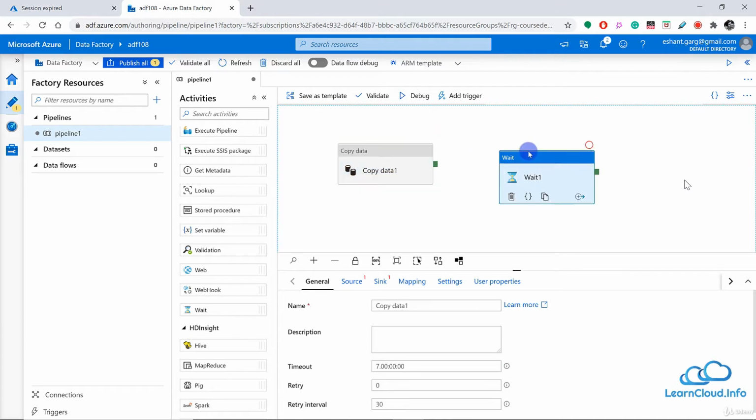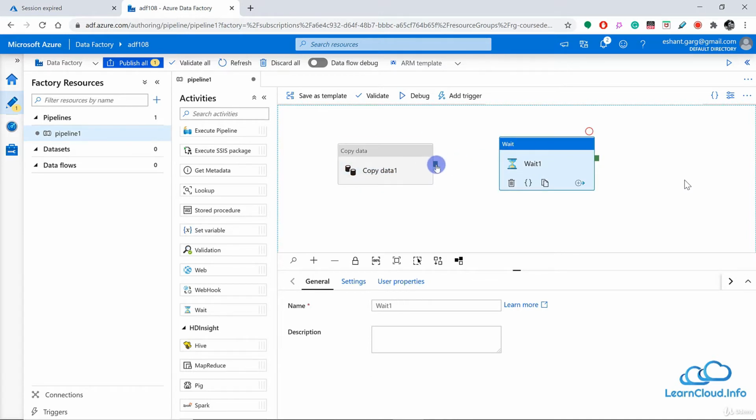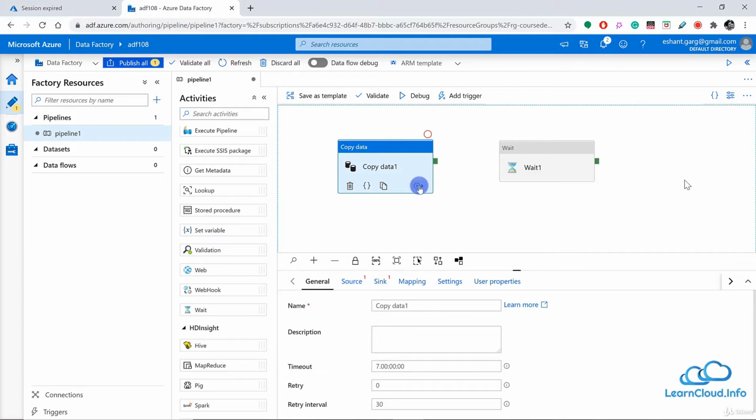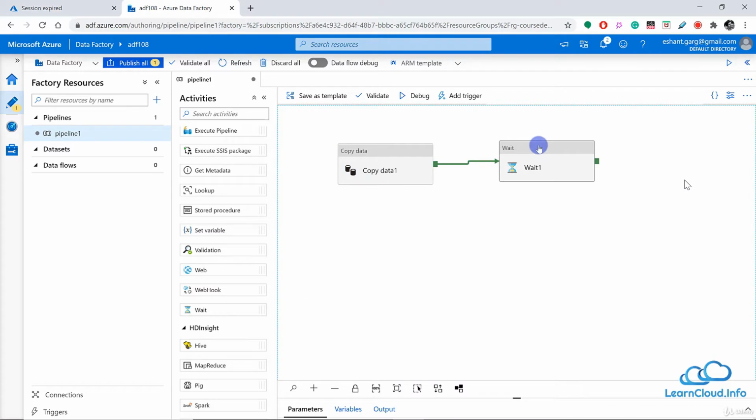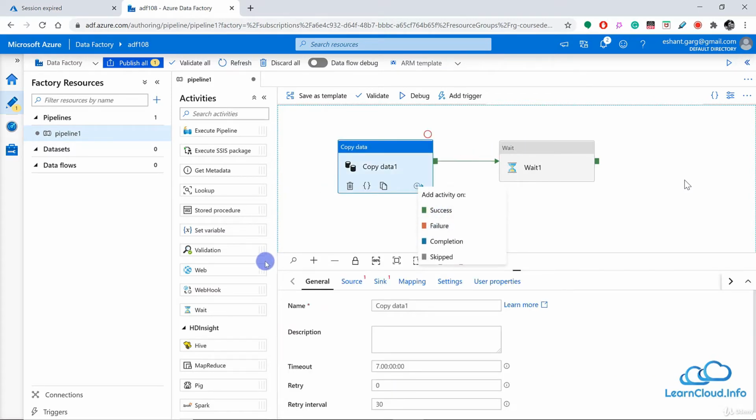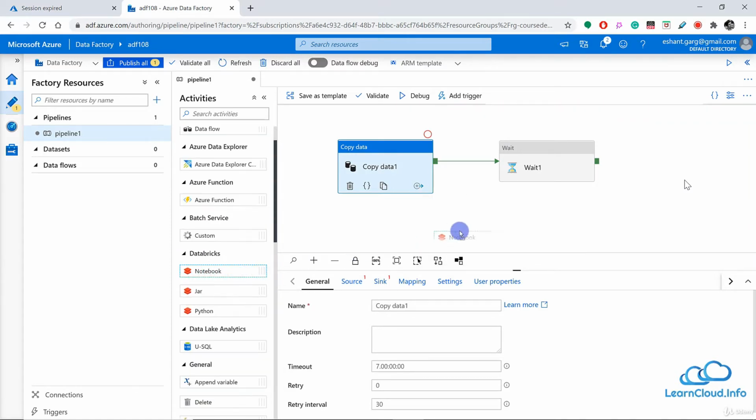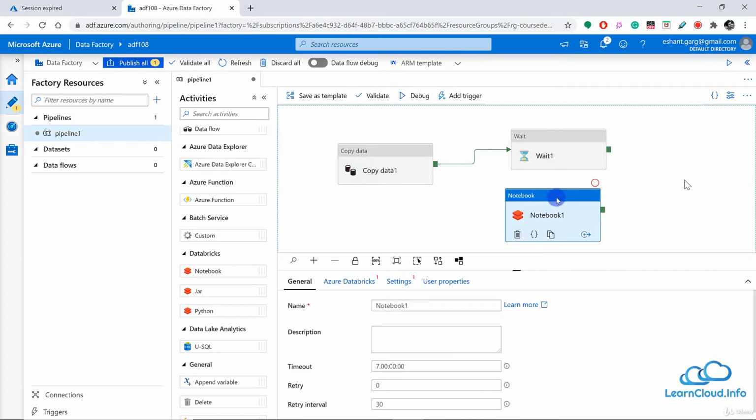And every activity has properties, for example this copy data has properties like success, failure, or completion. So for example, if this activity succeeds, I want to execute this activity. Or if this fails, for example, let me put some more activities here. So let's say if I put notebook here.